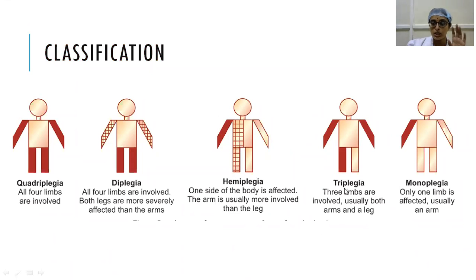In triplegia, three limbs are involved. In monoplegia, one limb is involved. So broadly, this is the classification, depending on the parts of the body which are involved.